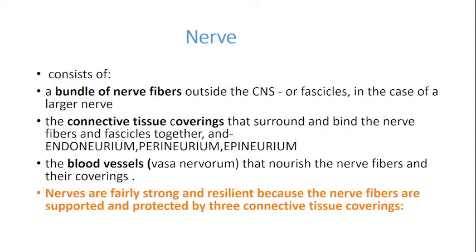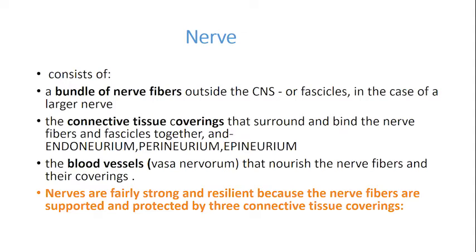Then it is covered on the outside by the neurolemma. It is covered by the connective tissue covering. This binds the nerve fibers and the fascicles together. And what exactly do we mean by the connective tissue covering? It is endoneurium, perineurium, and epineurium. This is going to be enclosing it layer-wise.